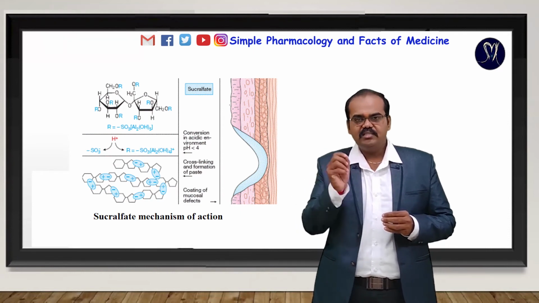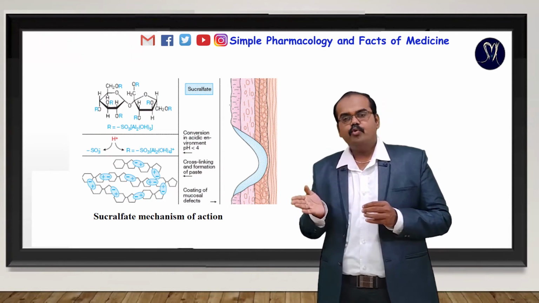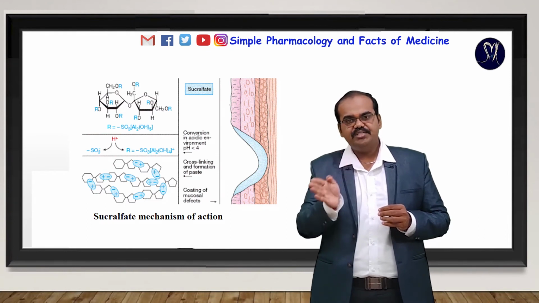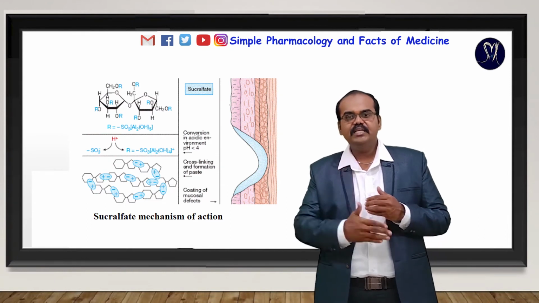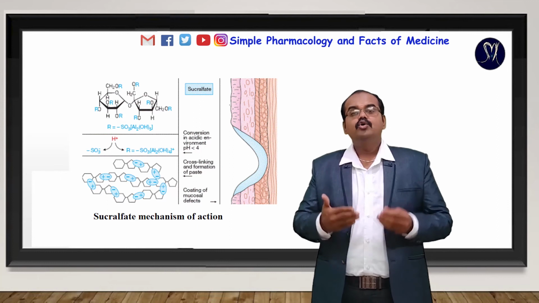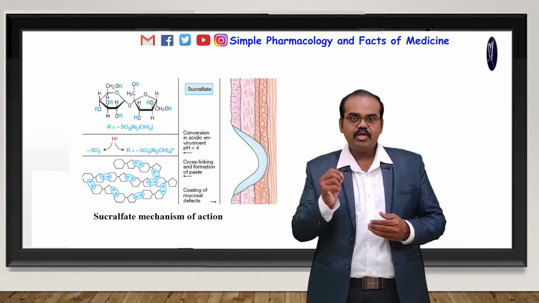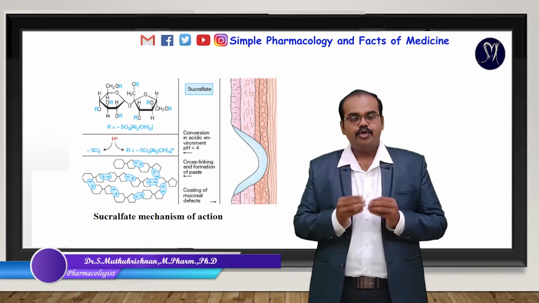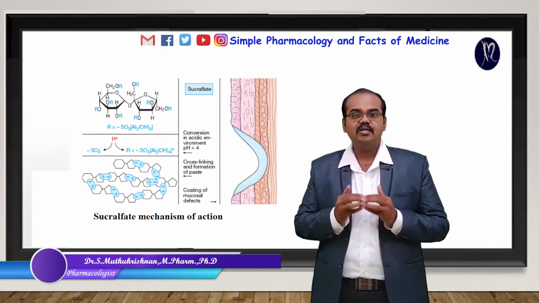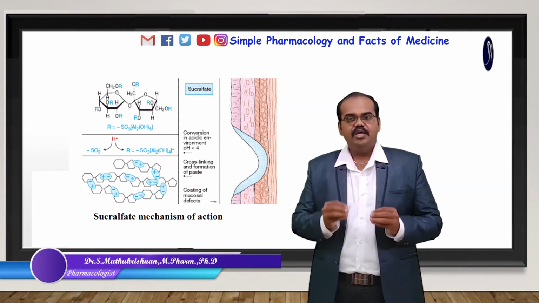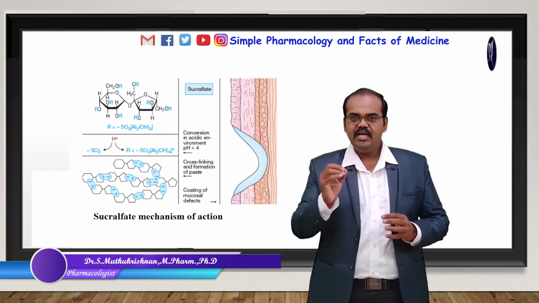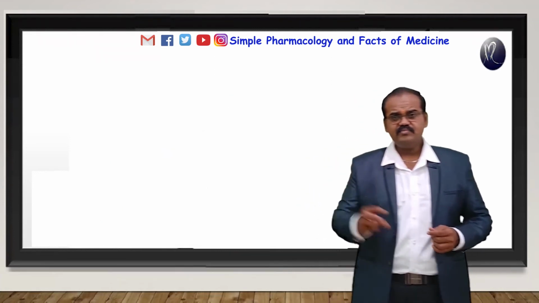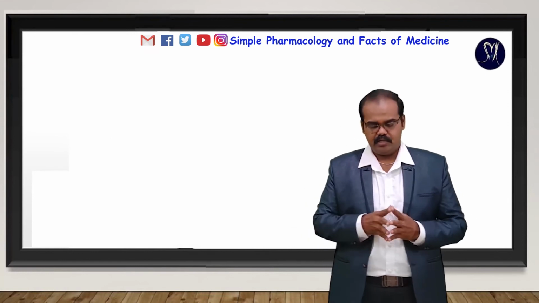If an ulcer is already present, it binds to the ulcerated area and forms a protective layer, preventing exposure of that area to hydrochloric acid. It prevents the condition from worsening. That is the third category.